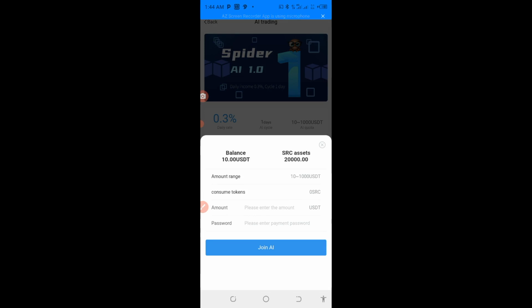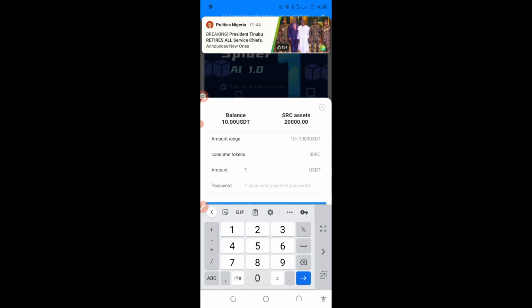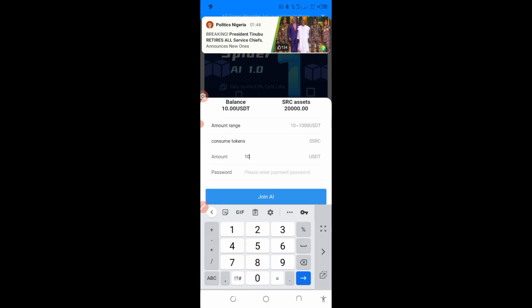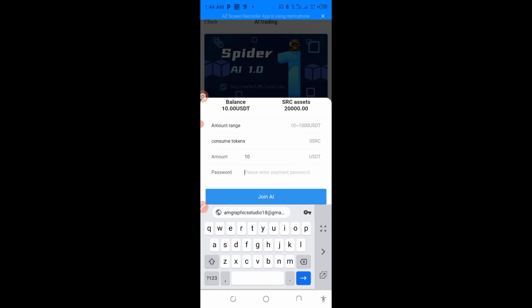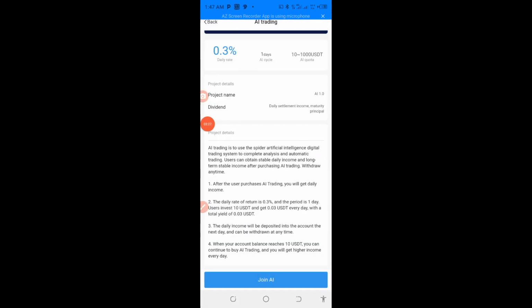Put your amount here, that is 10, the amount you have been given. Then please enter your payment password. If you have not set your payment password, you have to set it. Under the settings, make sure you set your payment password.